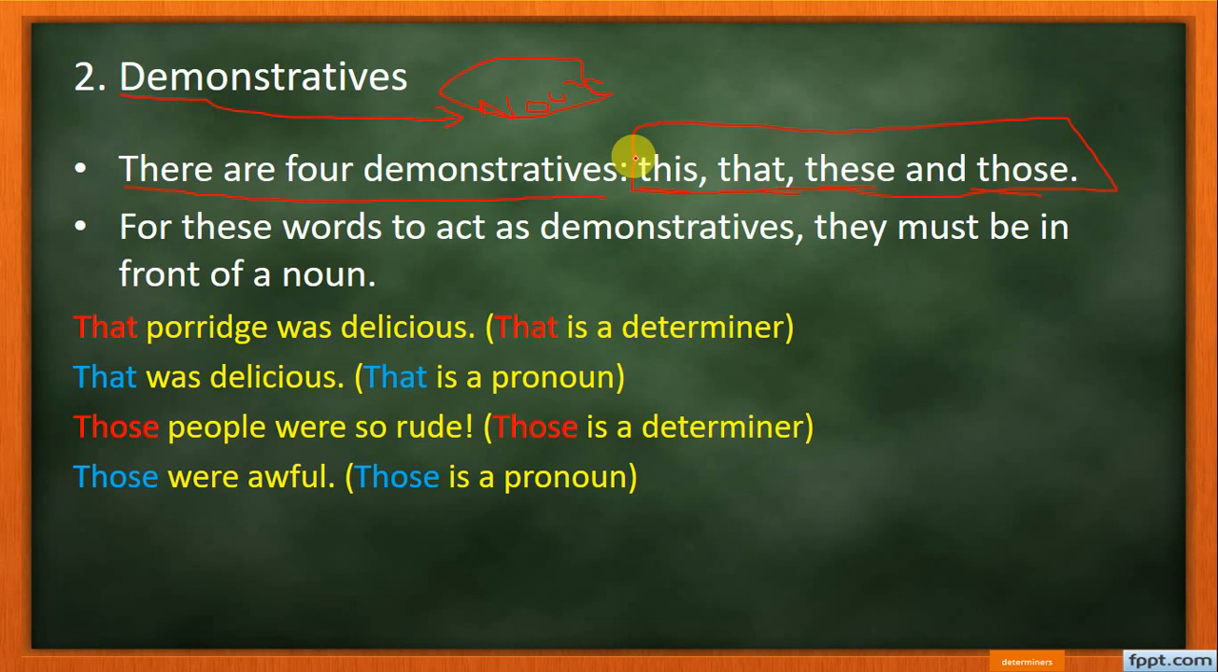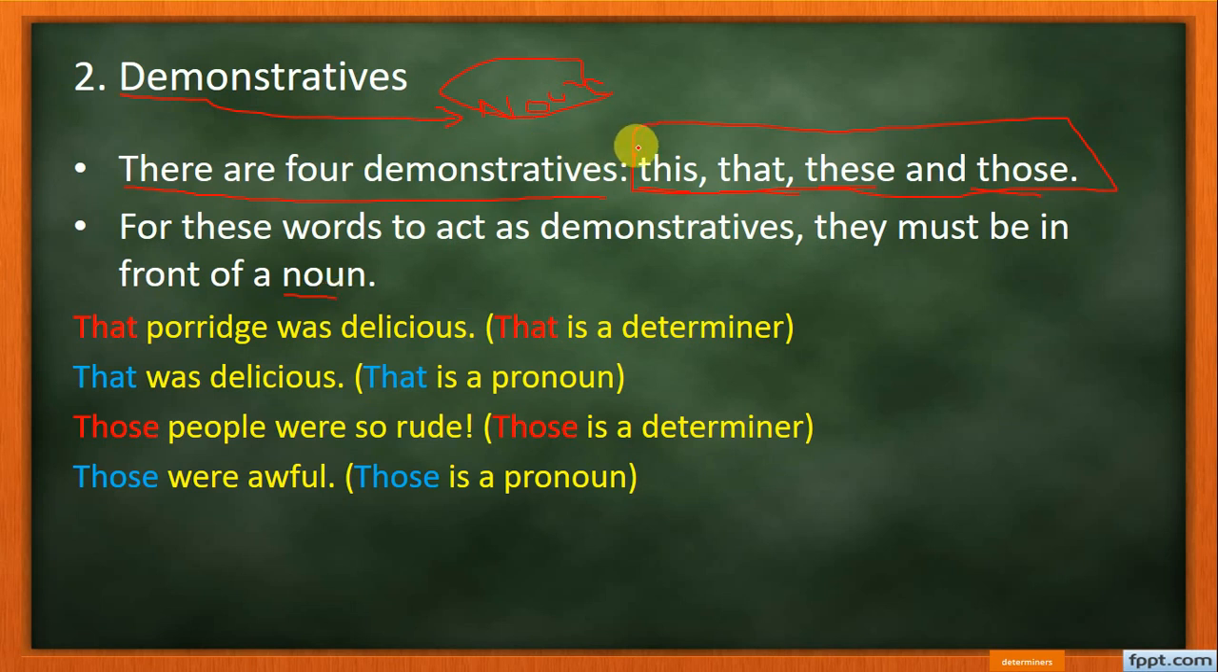So remember, there are four demonstratives, right? Demonstratives are used to point out a noun in a sentence. So for these words to act as a demonstrative, they must be in front of a noun. They should be used in front of a noun. If they are not used in front of a noun, they are not determiners. They are demonstratives, but not determiners. Then they are demonstrative pronouns. And pronouns cannot be determiners.